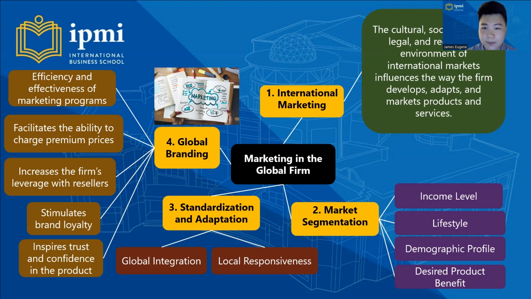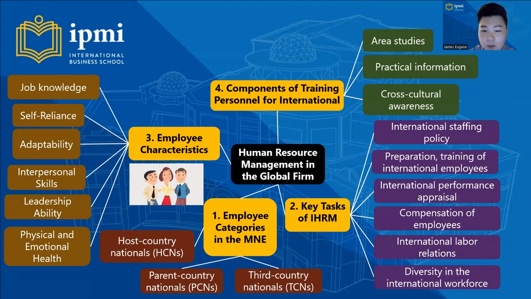So in part 8, we learn about human resource management in the global firm. Number 1, employee categories in the M&A: host country nationals, parent country nationals, and third country nationals. Number 2, key tasks of IHRM, that consist of international staffing policy, preparation and training of international employees, international performance appraisal, compensation of employees, international labor relations, and diversity in the international workforce.